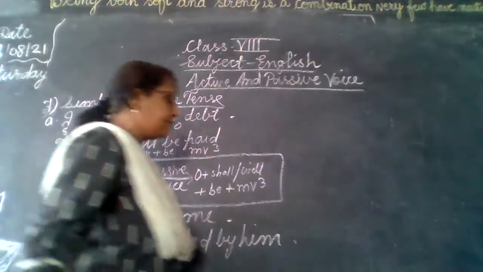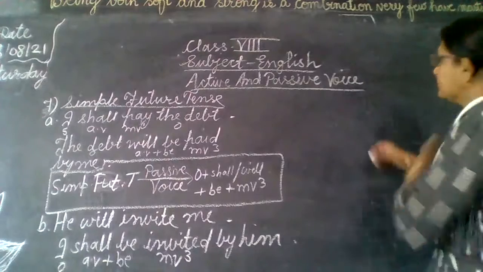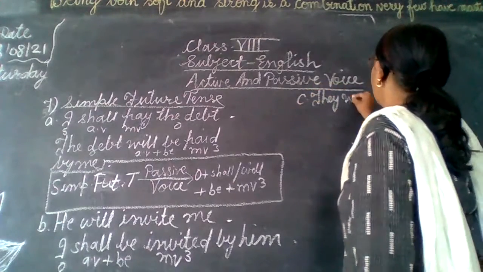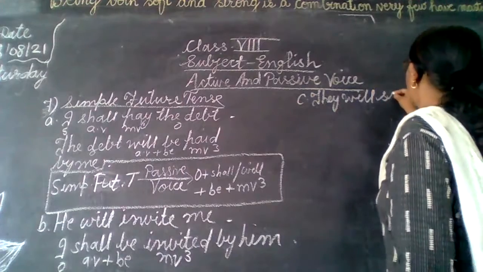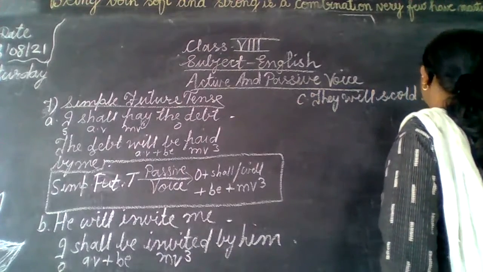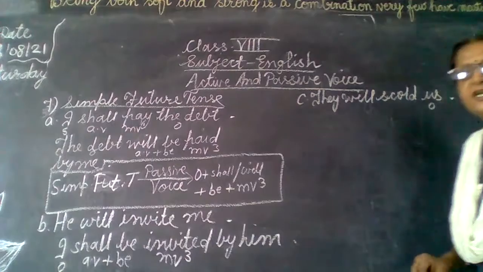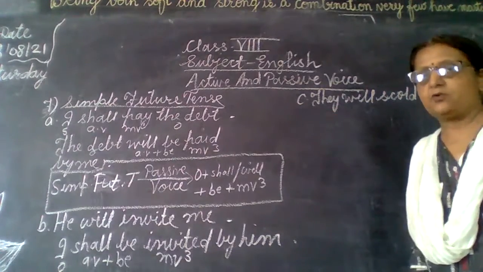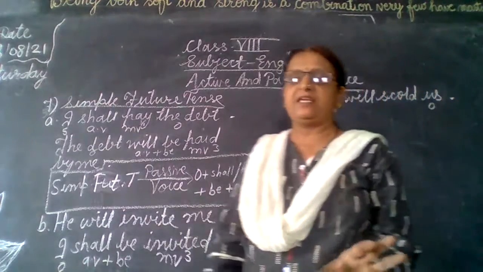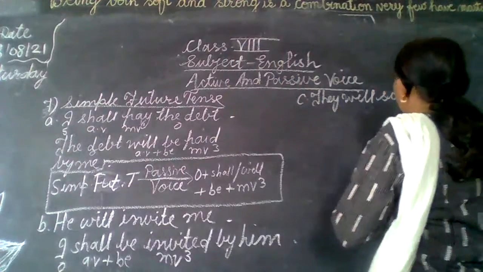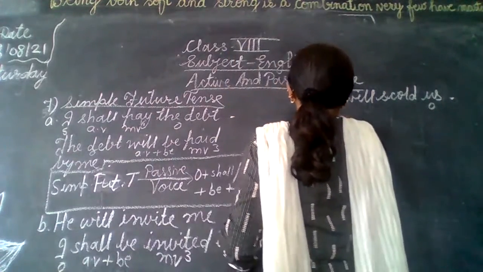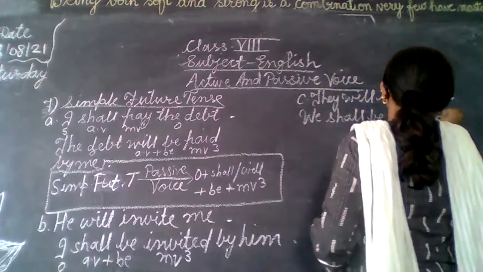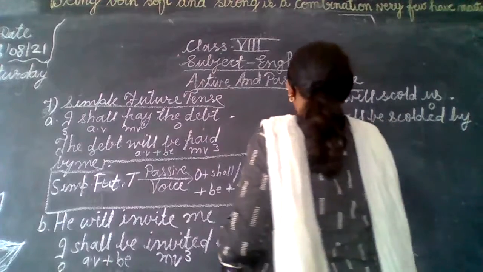Next example we are going to see: they will scold us. Here what is our object? Us. Us will change into we, and we is first person. So for first person we will use shall be in the passive voice. So we shall be scolded by them.